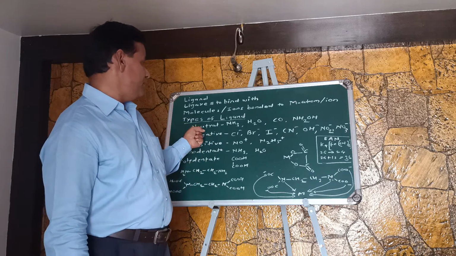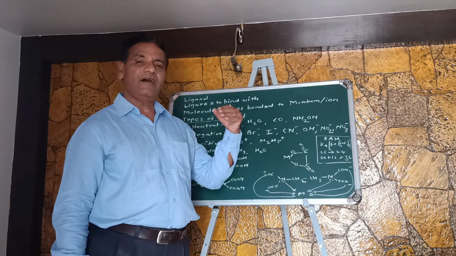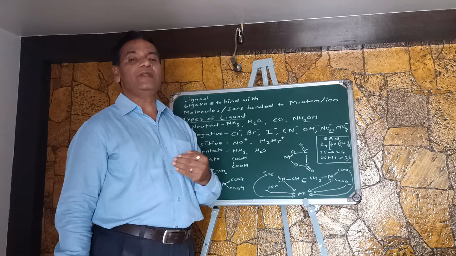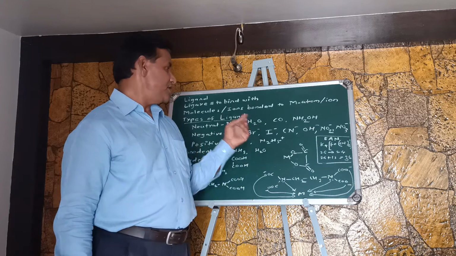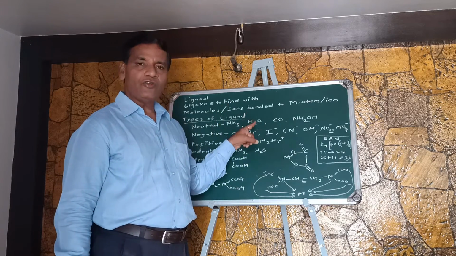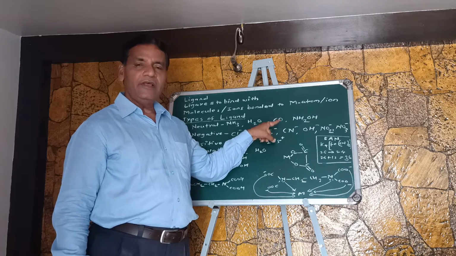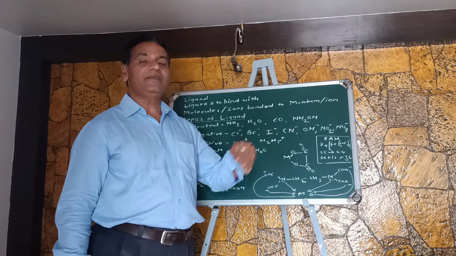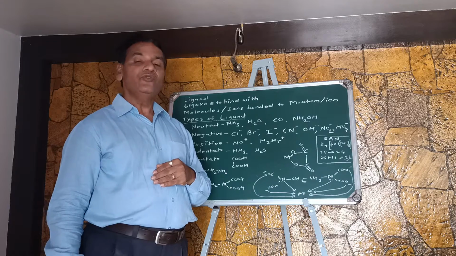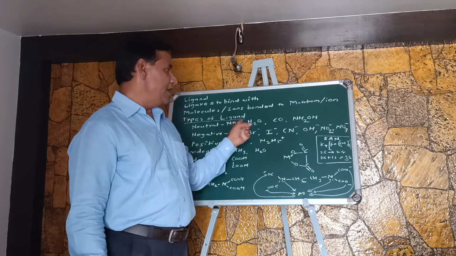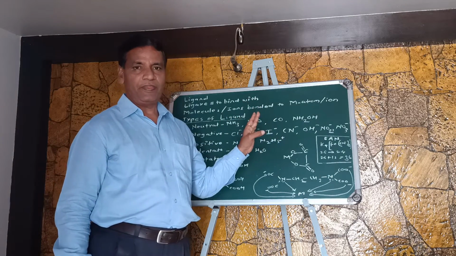But when we see neutral ligands, there are various neutral ligands: molecules such as ammonia, water, carbonyl, NH2OH. These are examples of neutral ligands because they have no charge on them.